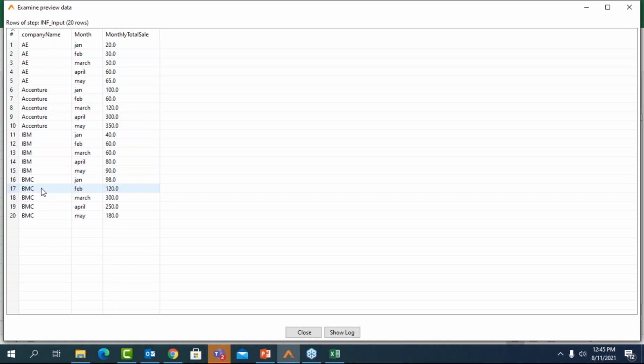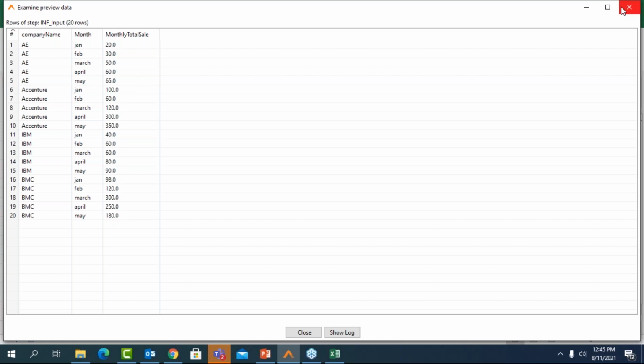Like you have all the company names here, but this is not a good form of data to send across to any of the stakeholders. You just want one consolidated form of the company name along with their monthly total sales month-wise. So here we have the company name, we have the month, and we have their total monthly sale. Now we want all of this in a proper format, and that is where we have to use a pivot.